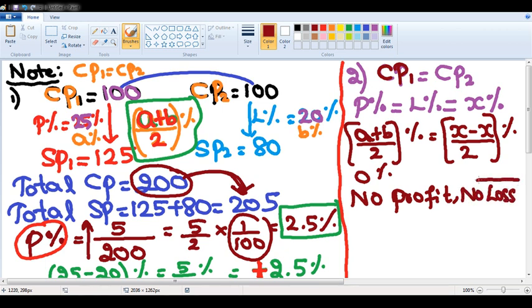Very, very important second point. Whenever the cost prices of two products are the same, and if the profit and loss percentages are also the same, then it will not lead you to any profit. It will not even lead you to any loss. Whatever you have invested, you will get it back finally. That is the meaning of it.